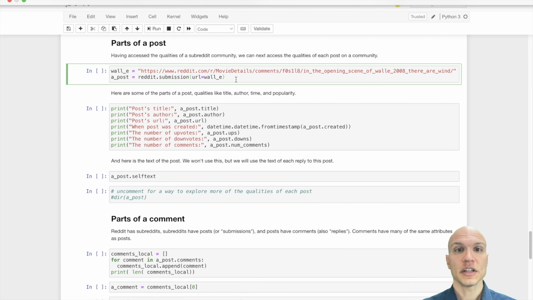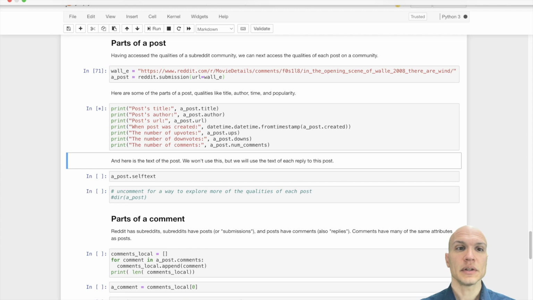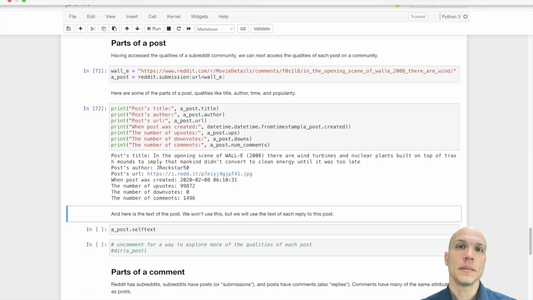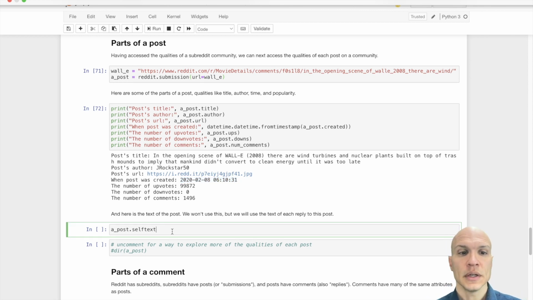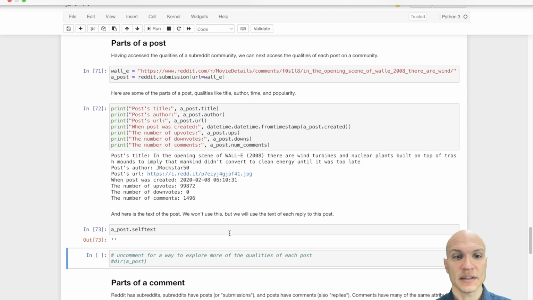Now, in addition to learning about every subreddit, we can learn about every comment. I have here an observation about the opening scene of Wall-E, the Pixar movie. Just like we were able to get a bunch of information about the subreddit, we can get a bunch of information about the post, who wrote it. Here's the URL if you want to visit it and confirm all this. How many upvotes did it get? How many comments did it get? Quite a few. It's a post that is several years old.